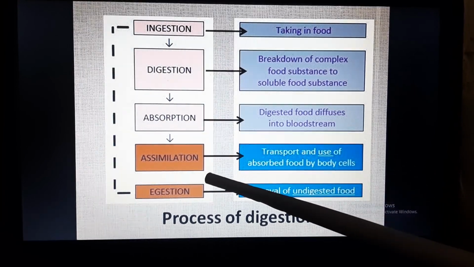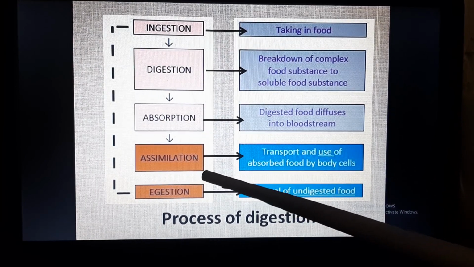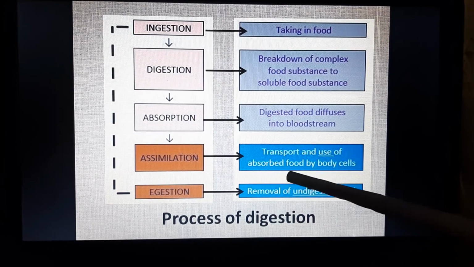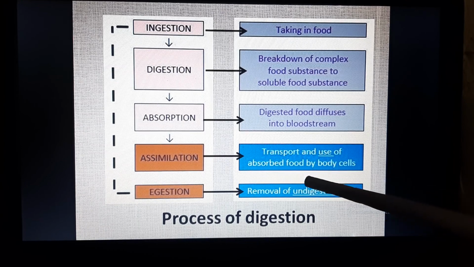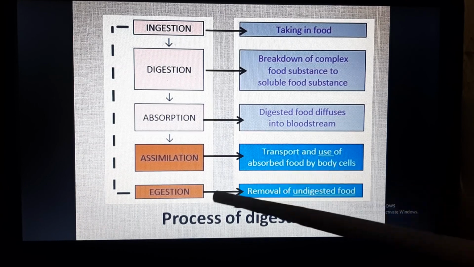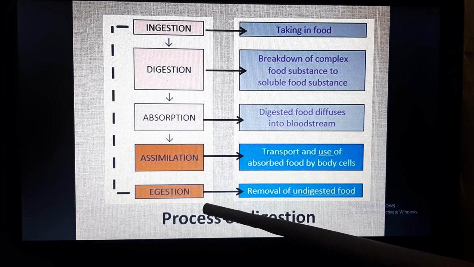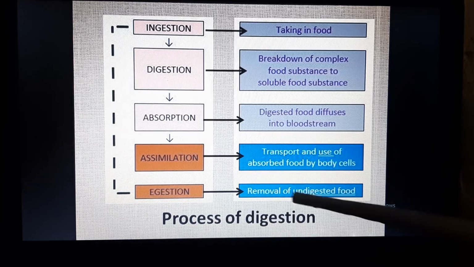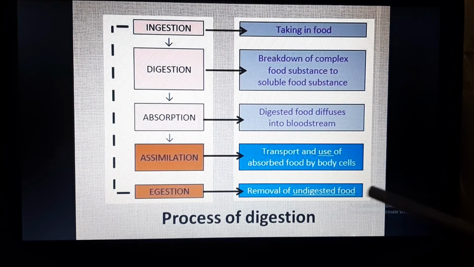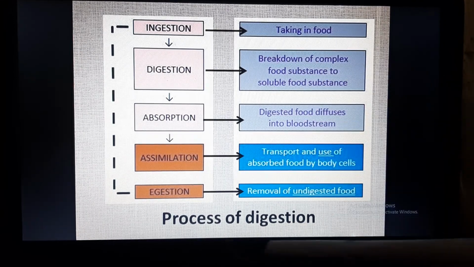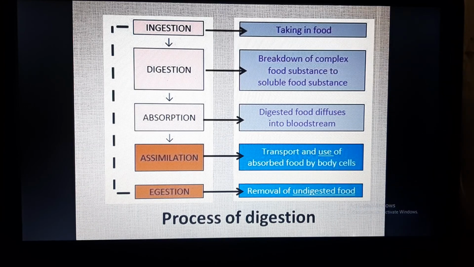After absorption, assimilation takes place. And what is assimilation? Assimilation is transportation of the digested food by the blood and utilizing that absorbed food by the body cells. And what is egestion? Egestion is removal of undigested food, which is a waste, by the body. So this is the process of digestion.